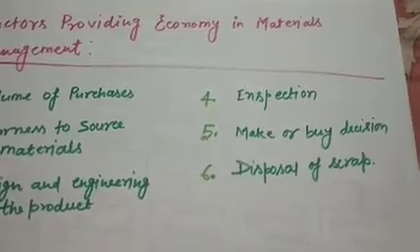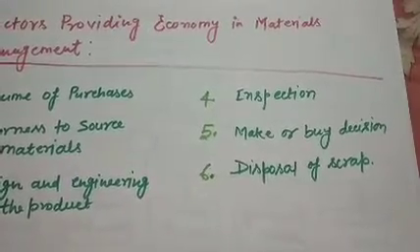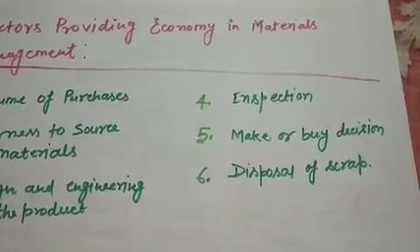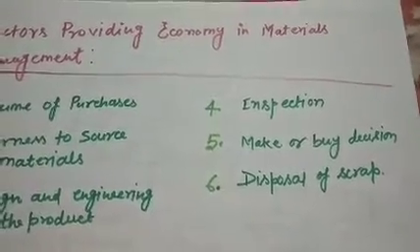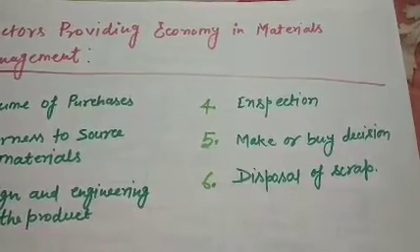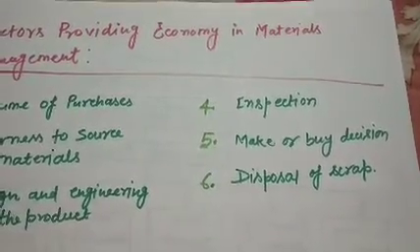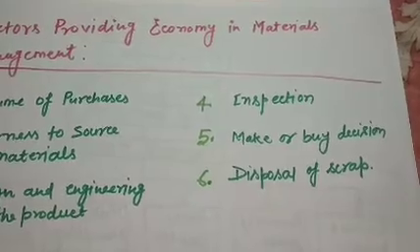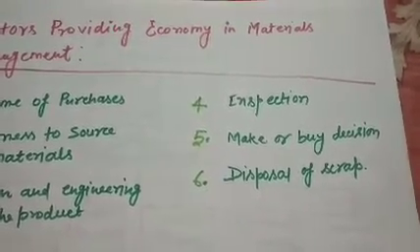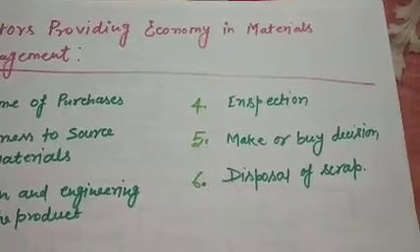Now, the sixth one is disposal of scrap. How does it affect, and how is it an important factor for providing economy in materials? The scrap and waste materials should be properly controlled, and may be used for some inferior work to achieve economy. Recycling of waste material is sometimes quite beneficial.